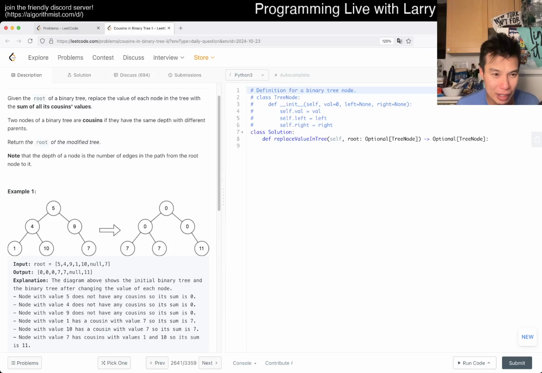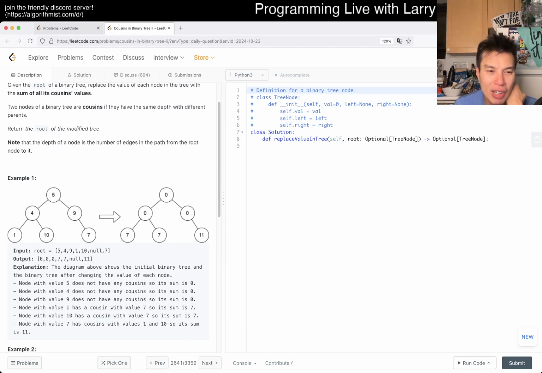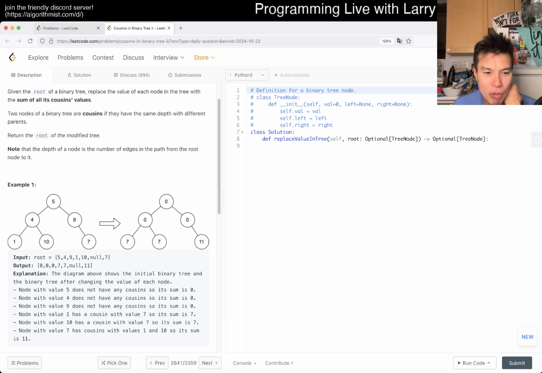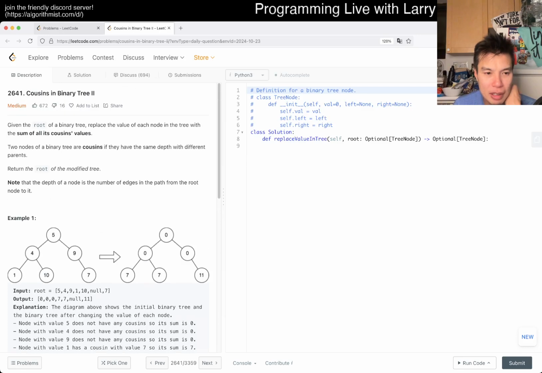Why is 4 not a cousin of 9? What's a cousin again? Oh, I guess because they're siblings. So 4 and 9 are siblings, but you want cousins. Okay, I mean that's not so bad, right?